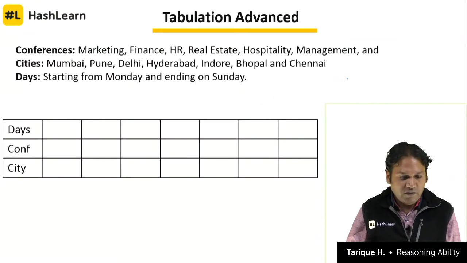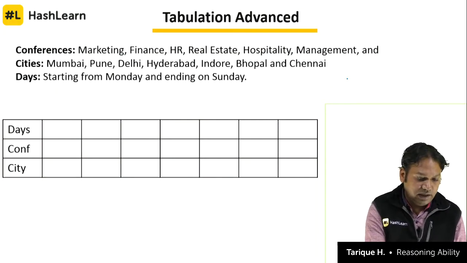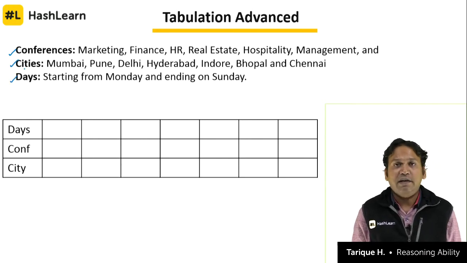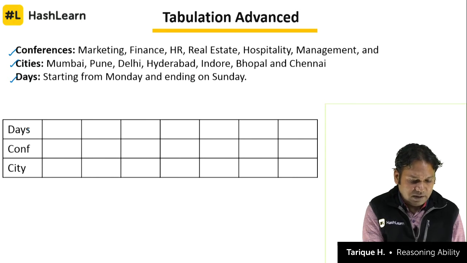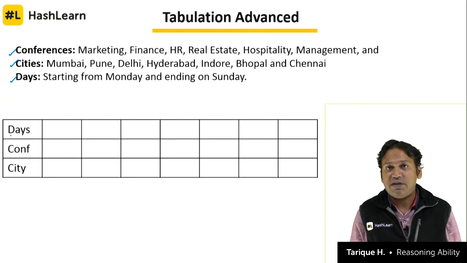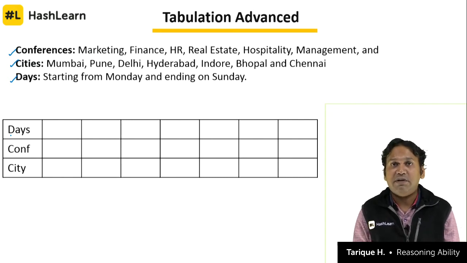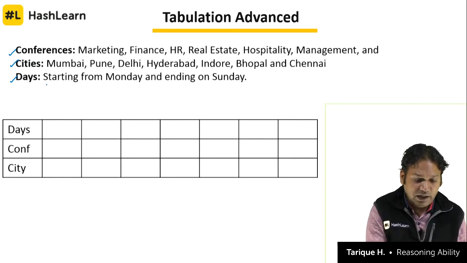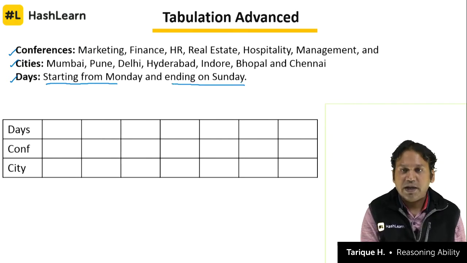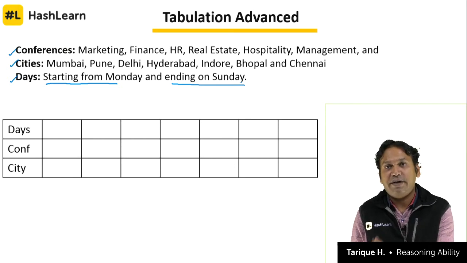Let's first understand. First, always look at the classifications or the categories. What are the 3 categories here? Conferences, cities and days. So which category we should start with? Always start with days. Why? Because we know days will be in order. We don't know which conference is on which day, which conference is before which conference. We don't know which conference will be on the first day. We don't know which conference will be on the last day, but we know that it's starting on Monday and ending on Sunday. That means we are going from Monday, Tuesday, Wednesday, Thursday, Friday, Saturday and Sunday.